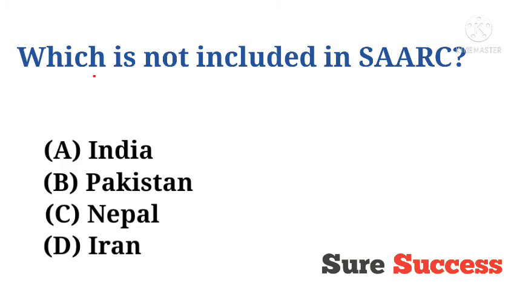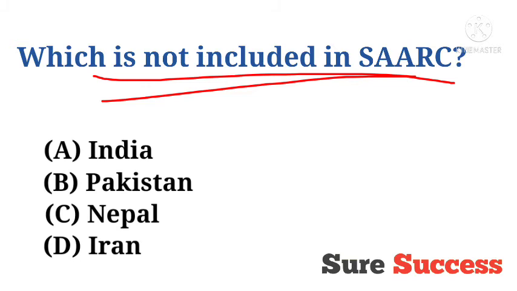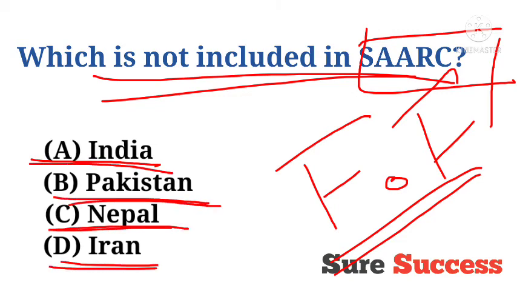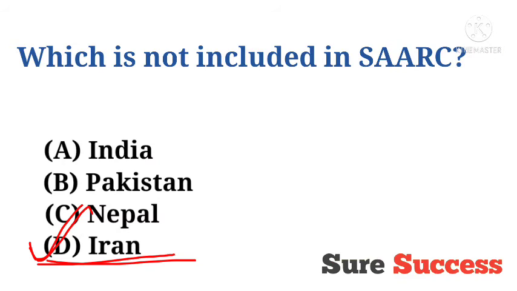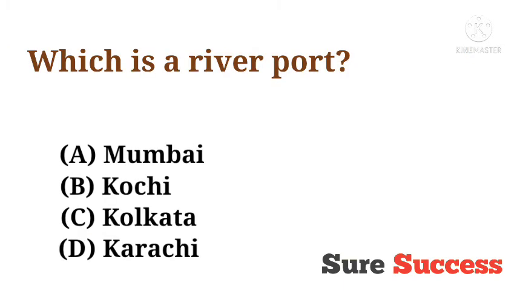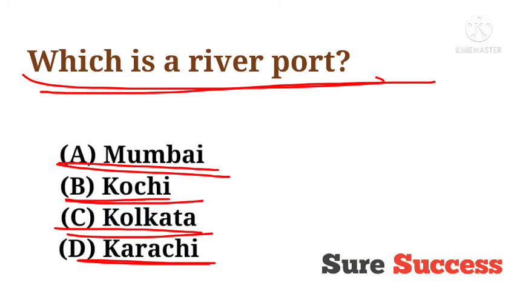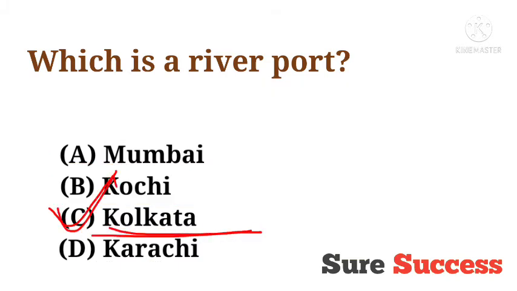Which is not included in SAARC? The full form of SAARC is South Asian Association for Regional Cooperation. Now, which country is not included in this? Options are India, Pakistan, Nepal, Iran. And the correct answer is Iran. Iran is not included in SAARC, but India, Pakistan, Nepal are included in SAARC. Which is a river port? Options are Mumbai, Kochi, Kolkata, Karachi. And the correct answer is Kolkata. Kolkata is a river port.